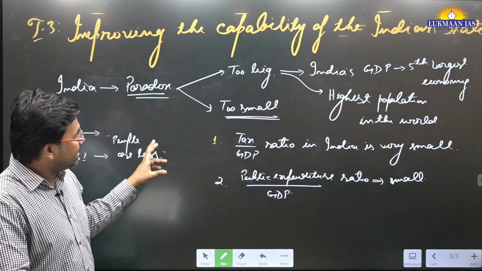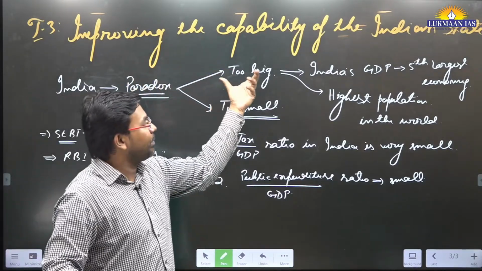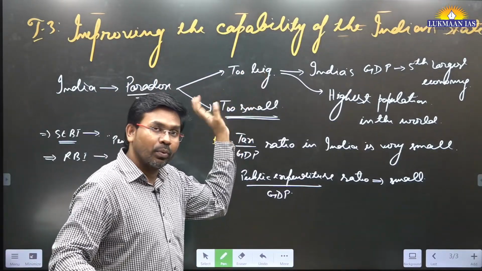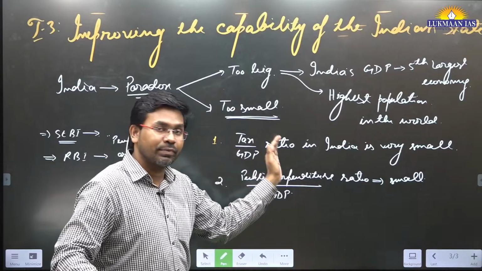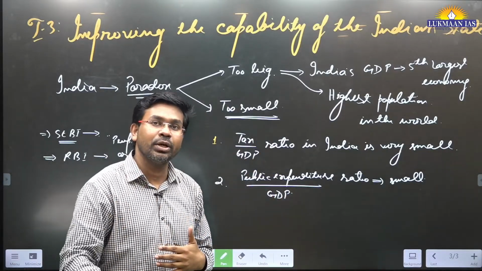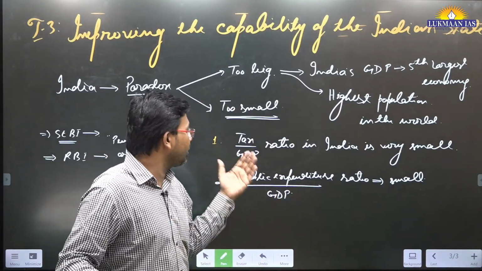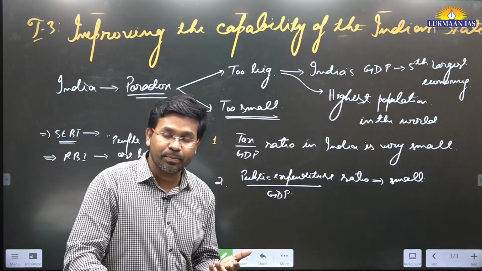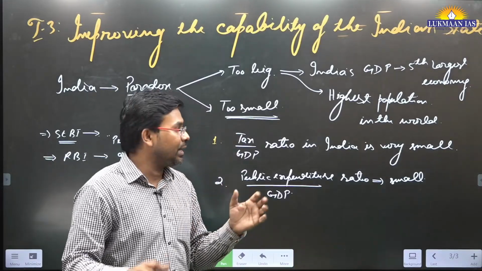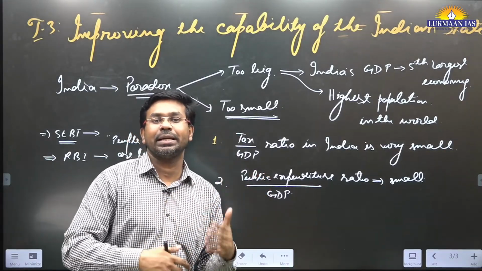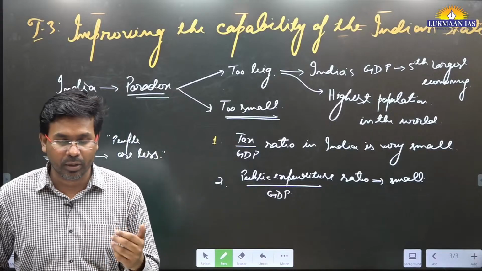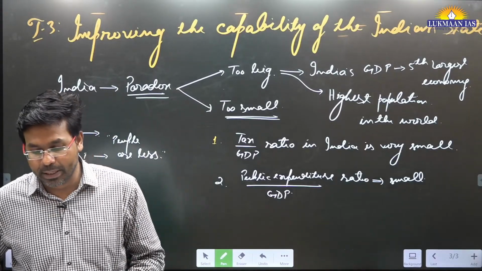So the author says that at the same time India is too big, but also too small because of these things. The public expenditure to GDP ratio and the tax to GDP ratio are very small. So it skews the government's willingness or capacity to spend on public goods.